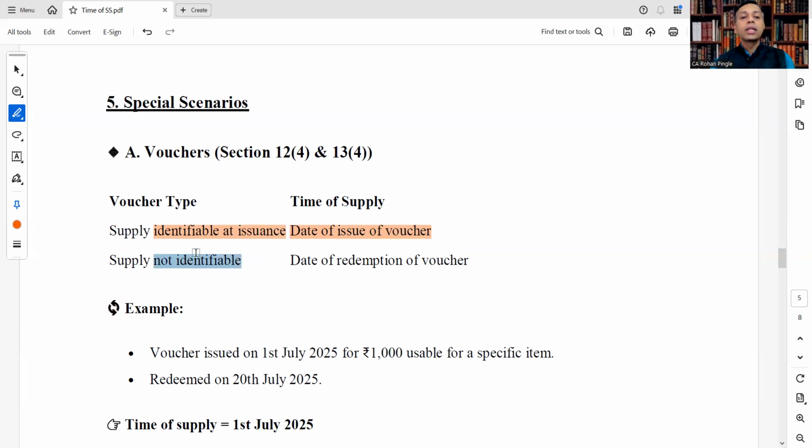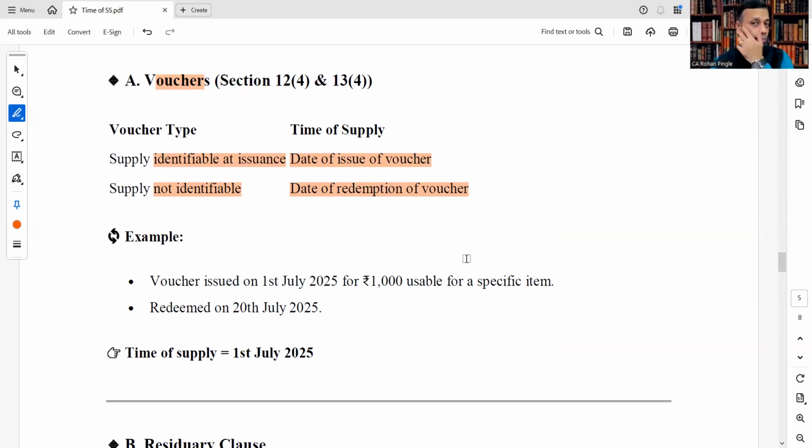Supply not identifiable. We are talking about vouchers, special scenarios. Supply not identifiable, then time of supply will be date of redemption of voucher. When supply is identifiable at issuance, then date of issue of the voucher will be our time of supply. Means whatever rate is applicable on that particular date will decide our GST liability. Time of supply helps us decide which rate should we apply.